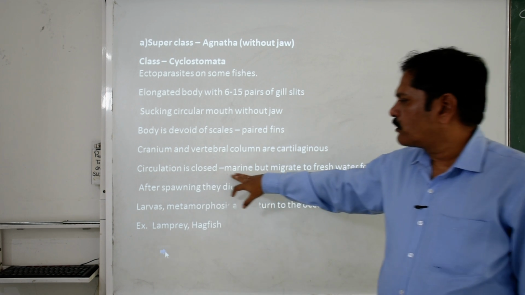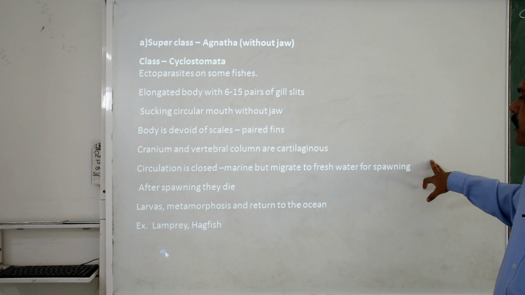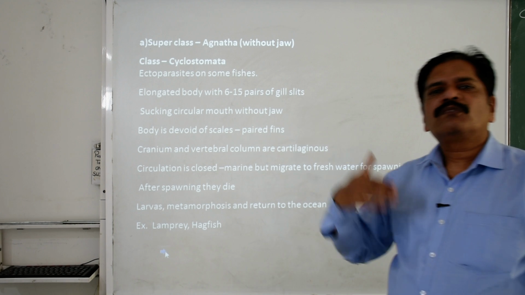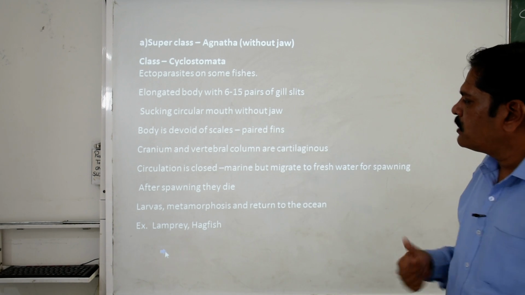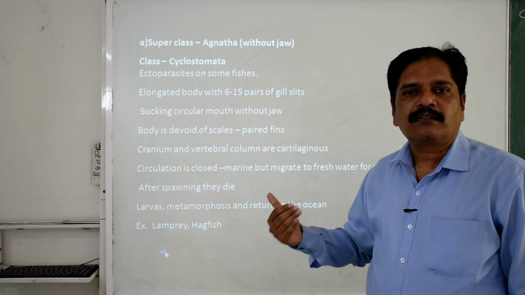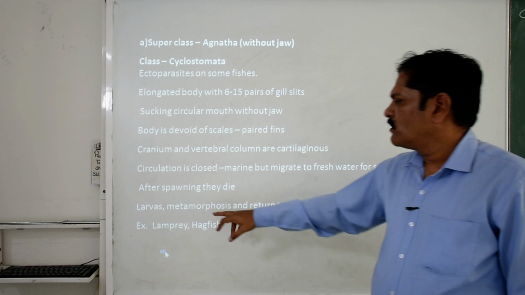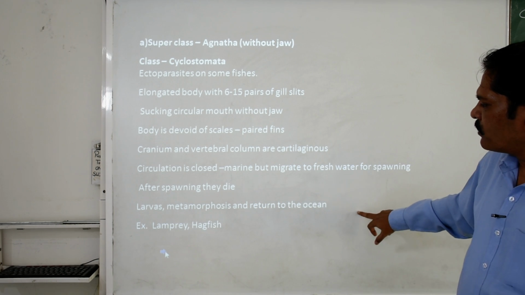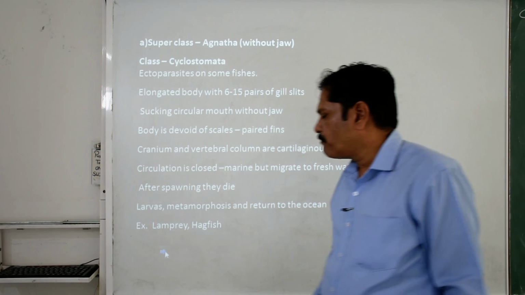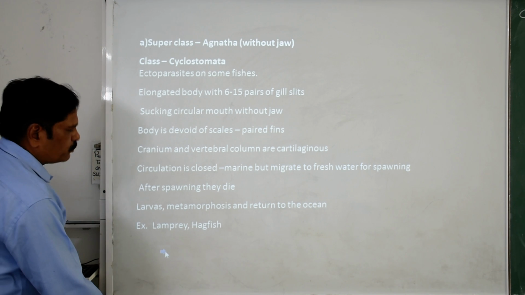Circulation is closed. They are marine, but basically migrate to fresh water for spawning. That means at the time of ovulation they transfer themselves to fresh water. After spawning they will die, they die after laying the eggs. Then the larva undergoes metamorphosis and returns to the ocean. Clear? Lamprey and hagfish are the very well known examples of the Cyclostomata.